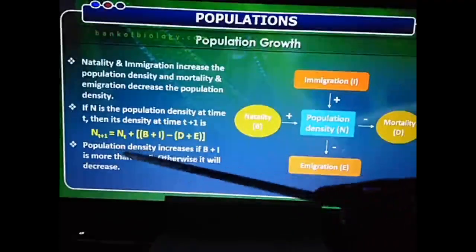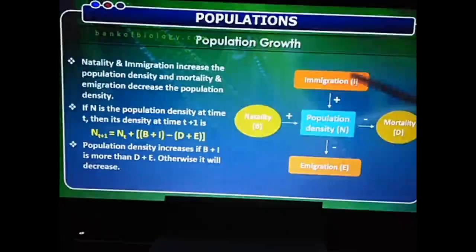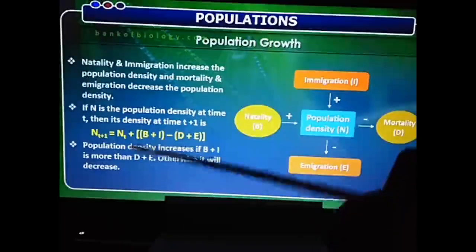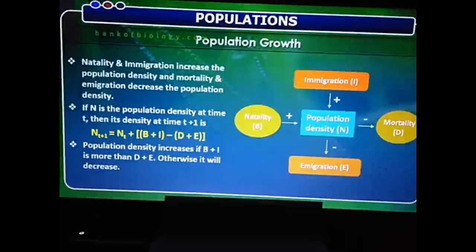So clearly, population density increases if birth and immigration are more. In the same way, if this is more, then the population density will decrease. So if the deaths are more and if many organisms are leaving from there, automatically the population density will decrease.